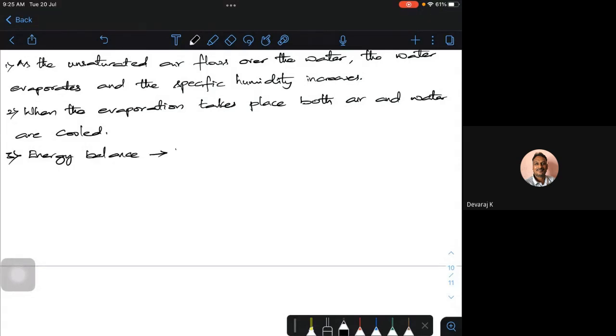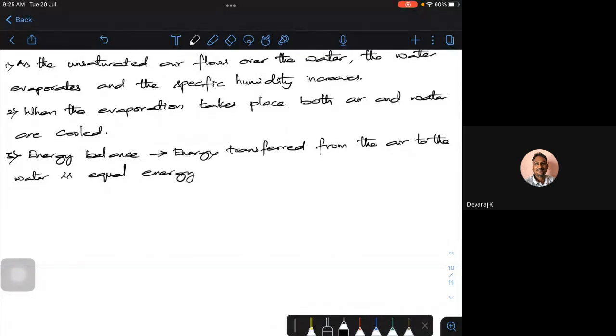The energy transferred from the air to the water is equal to the energy required to vaporize the water.